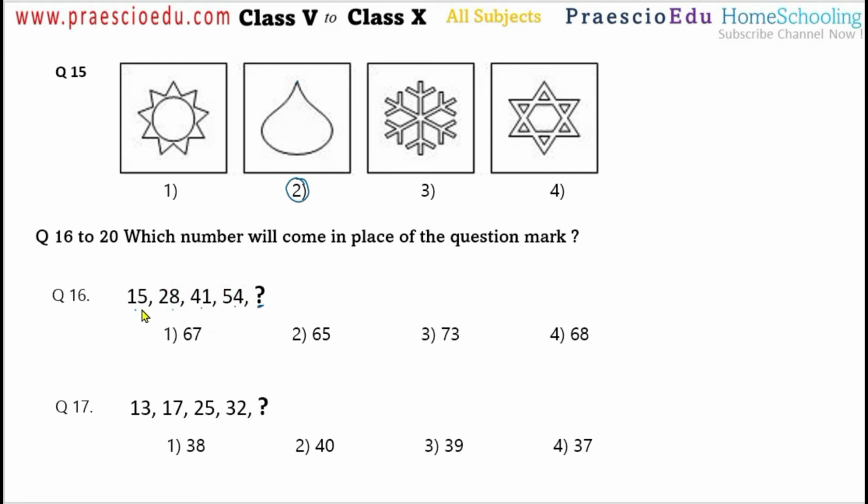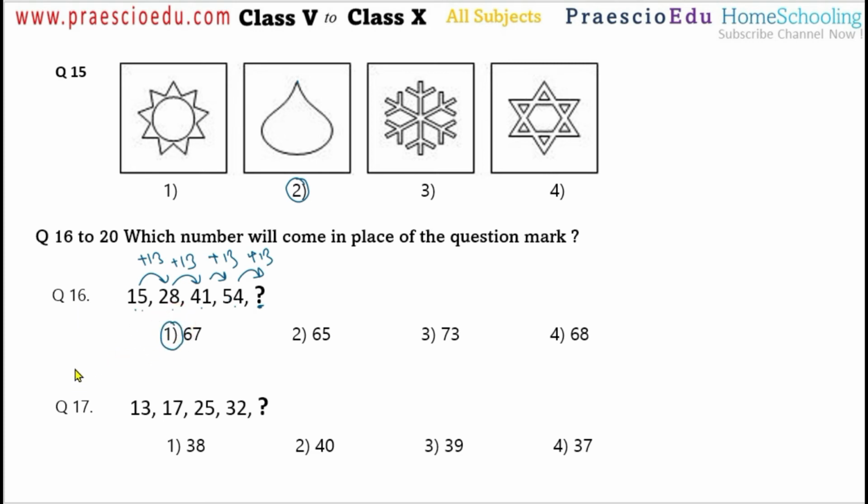So here if you see 15 to 28, 13 is the difference, then 28 to 41, here also 13 is the difference, meaning addition of 13. So after this one, again addition of 13, we are getting 54. So again we have to add 13, so we will get the perfect number which can replace the question mark. So 54 plus 13 means 67. So option number 1 is the perfect one.